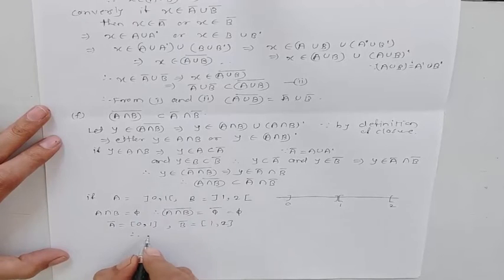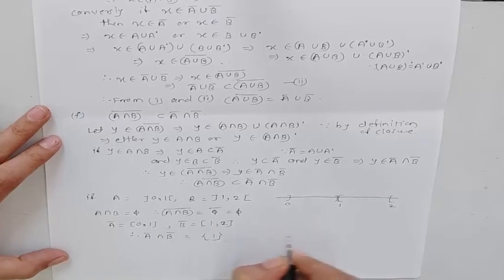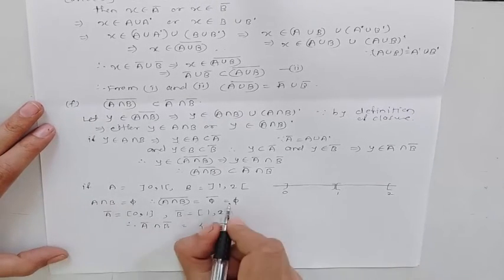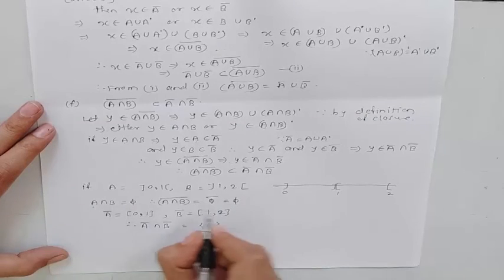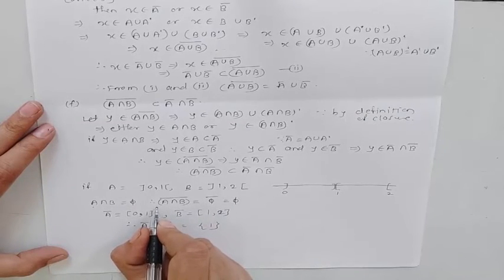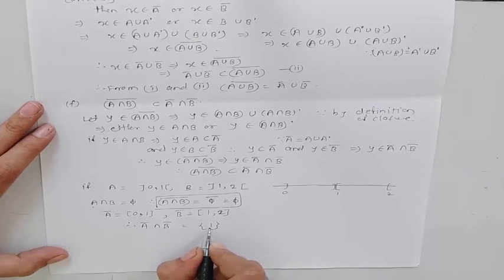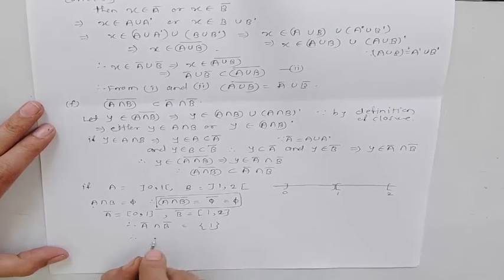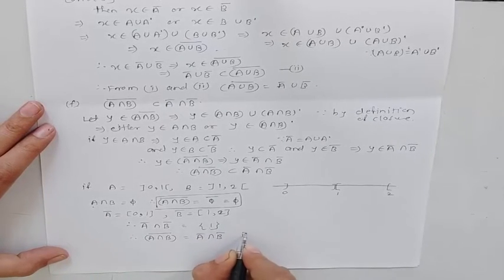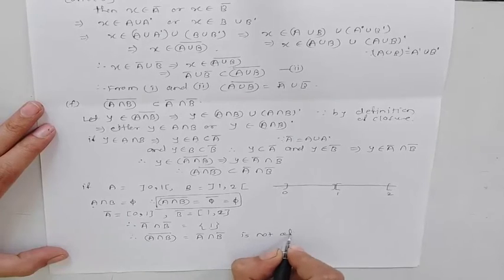Therefore, A bar intersection B bar is equal to the singleton set 1. A intersection B bar is equal to phi, and here A bar intersection B bar is 1. Therefore, we cannot say A intersection B closure is equal to A closure intersection B closure; it is not always true.